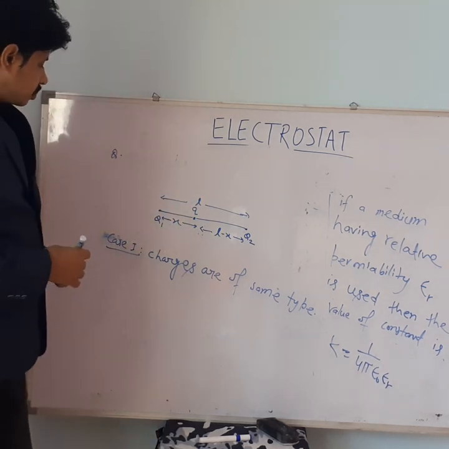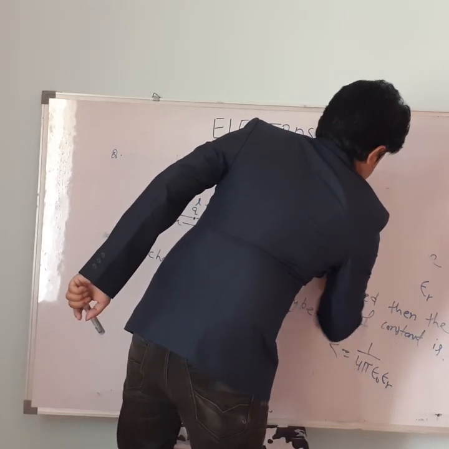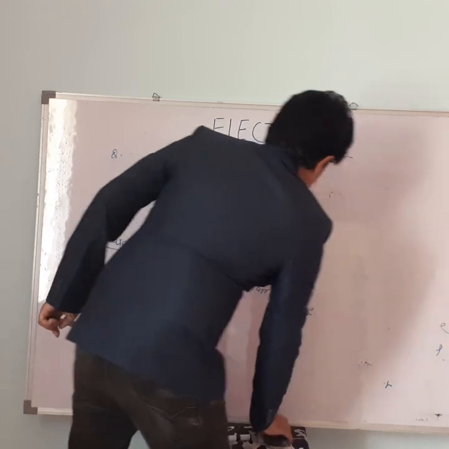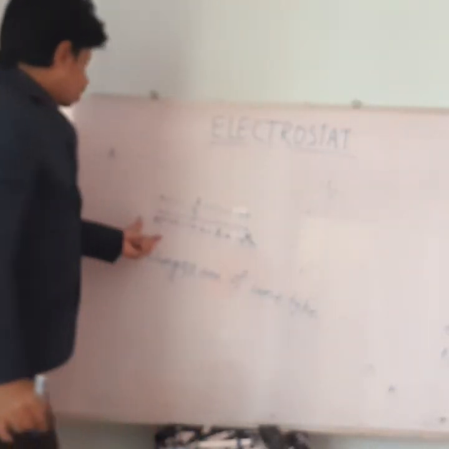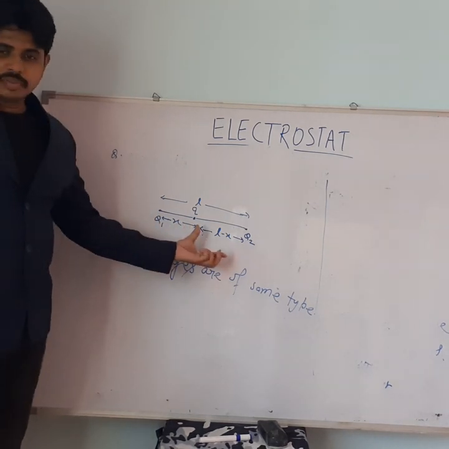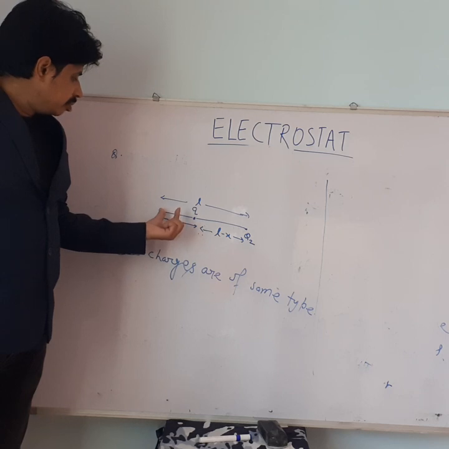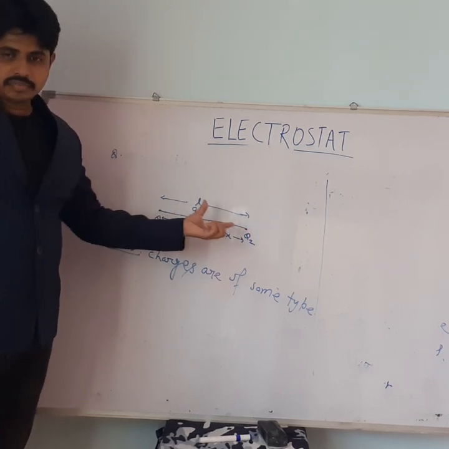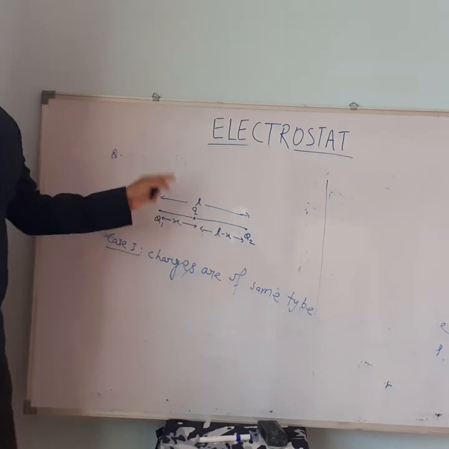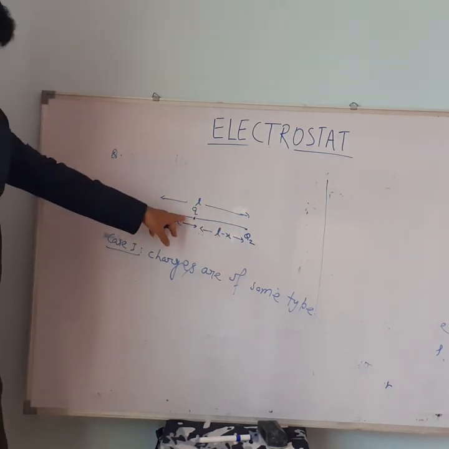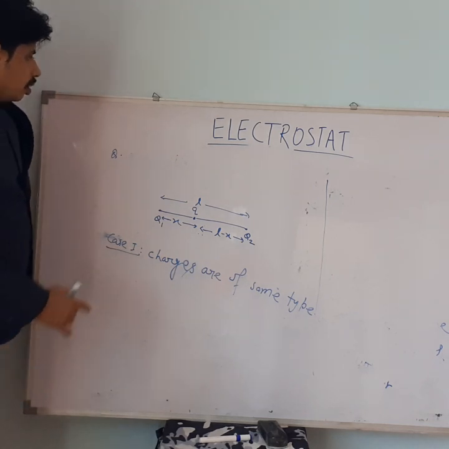How to find? The first thing: when the charges are of similar type, then the location will lie on the line joining Q1 and Q2, in between Q1 and Q2. That location must be somewhere in between Q1 and Q2.